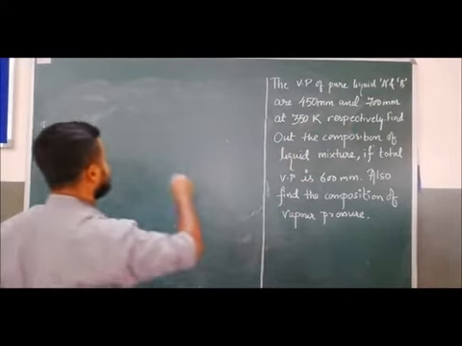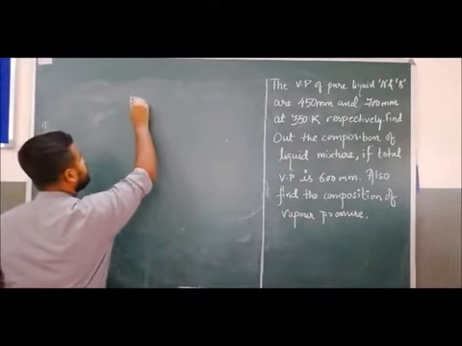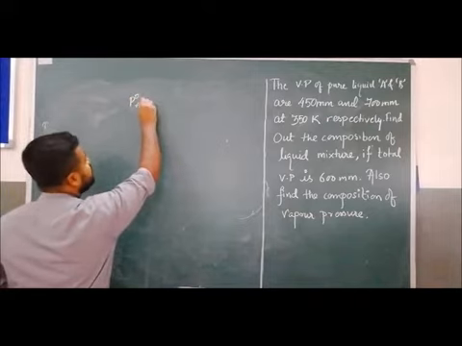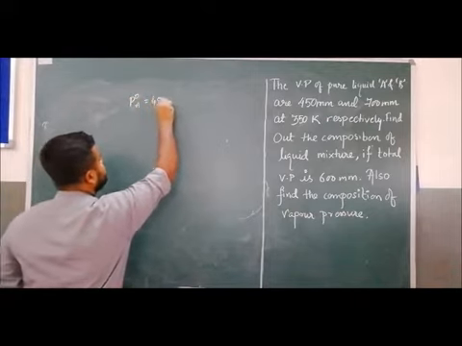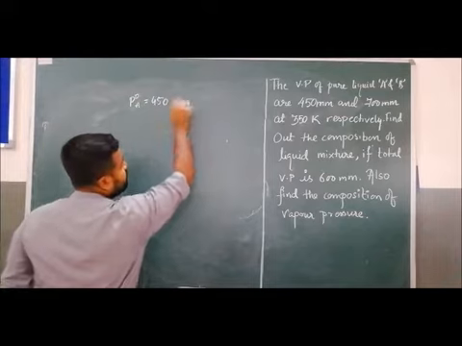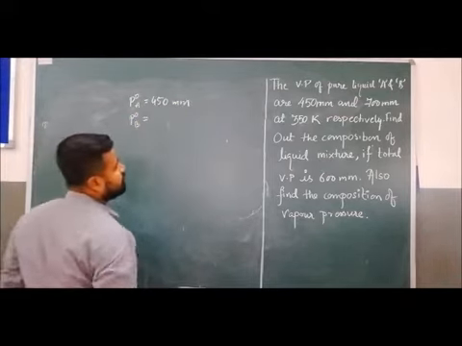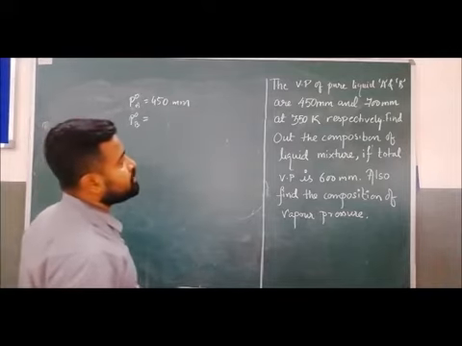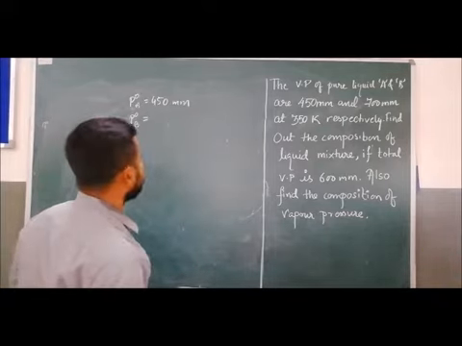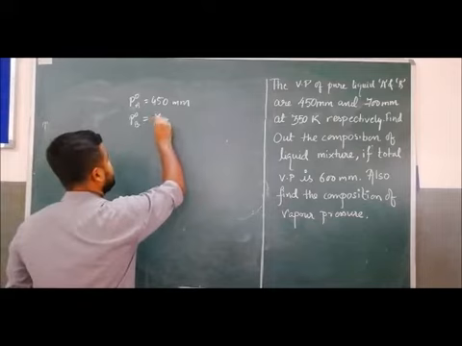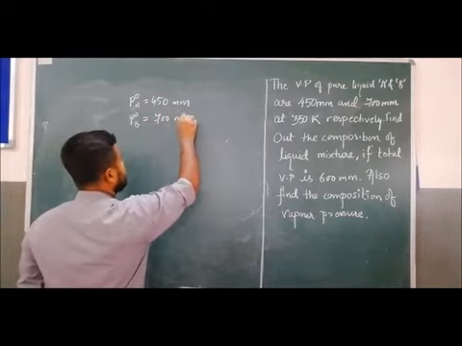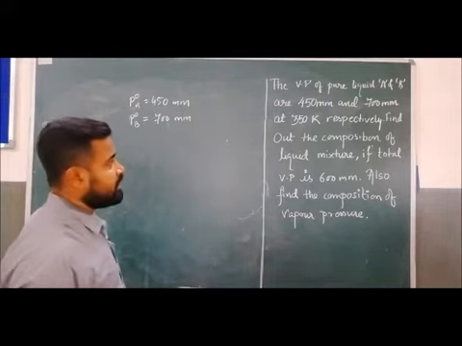The vapor pressure of pure liquid means P naught A equals 450 mm and P naught B equals 700 mm. Clear?